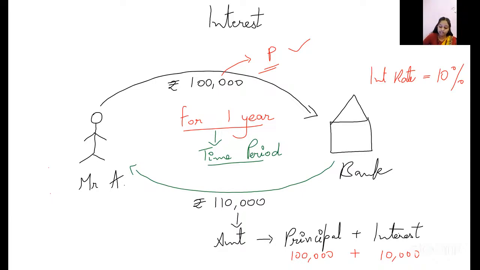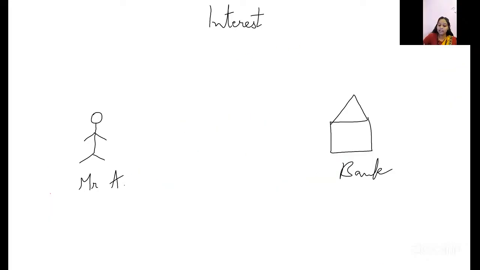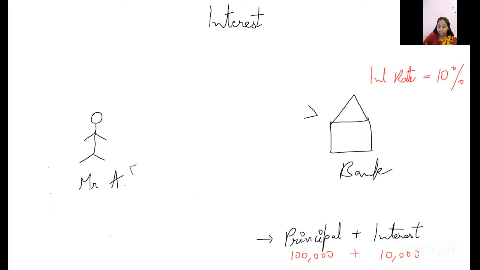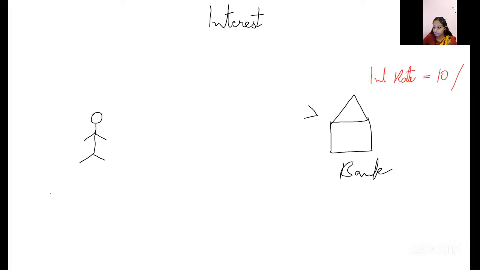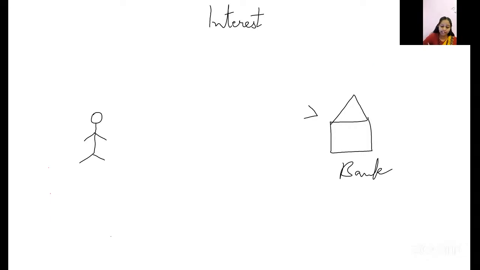Now this happened in this way where I kept the deposit in the bank. Sometimes what happens, I need money. It can be for any purpose: to buy a house, to buy a car, for a family marriage, anything.